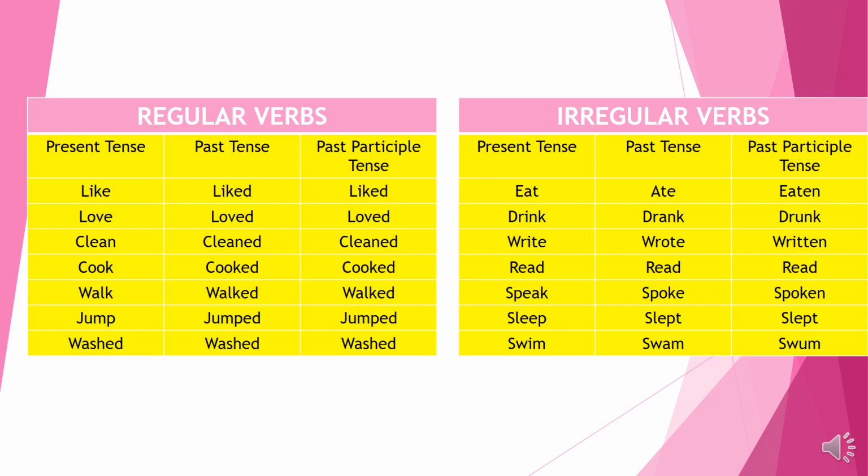Okay, now irregular verbs. Eat, ate, eaten. Drink, drank, drunk. Write, wrote, written. Read, read, read. Speak, spoke, spoken. Sleep, slept, slept. Swim, swam, swum. I hope you understood about regular verbs and irregular verbs.